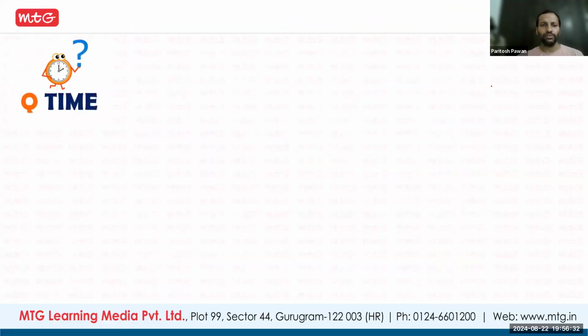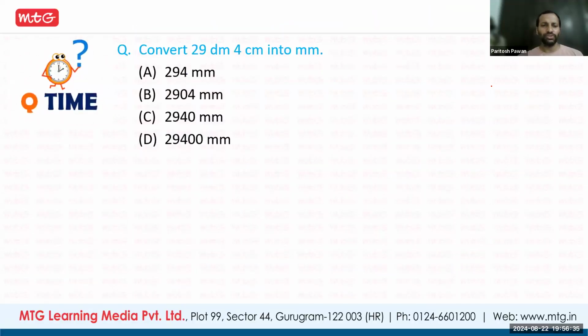Now solve this question and give the answer in the chat box. Sir, is small dm decimeter or decameter? Yes, that I'm telling you, that only I was explaining. Small dm is decimeter. If it is capital D, that is decameter. Sometimes they will clearly write deca or capital D, that will be deca. Small d is deci.